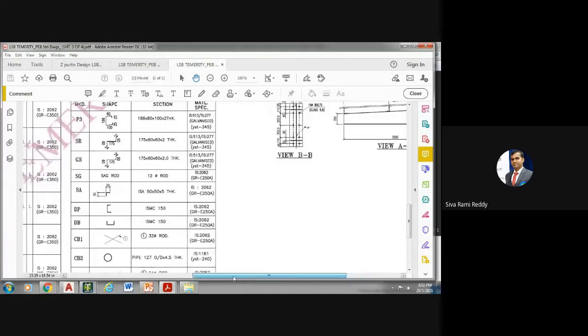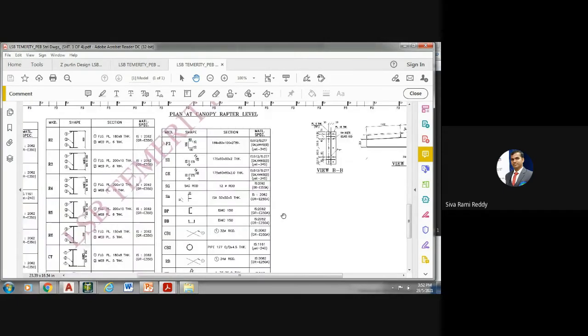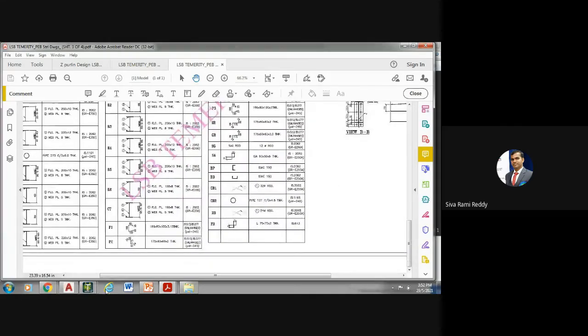So what I'm saying is, as I mentioned one hour before, everything that you are studying in theory, from strength of materials, structural analysis, design of steel structures, all these theoretical concepts will be very effectively utilized in the case of steel structure design. That is how it looks. So I can go to one more picture.